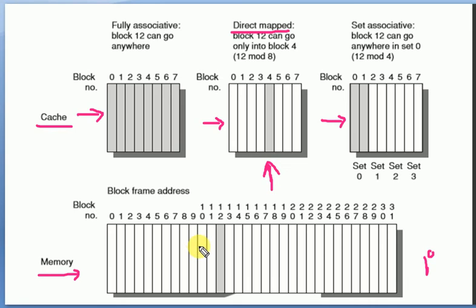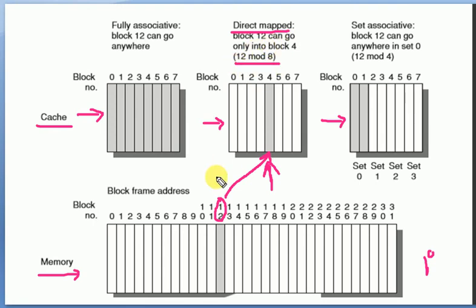Normally the cache is of very small size, and memory is of larger size. So assume that this is an 8 block cache. We have totally 8 blocks available, and in the direct map, assume that block 12 from the primary memory is to be placed in this particular cache. You can see that this 12 is placed in the 4th location of this cache memory. So how is it being done? It is done by using